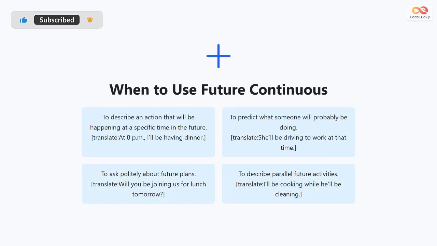The future continuous tense is used in 4 main ways. First, to describe an action that will be happening at a specific time in the future, such as, at 8 p.m., I will be having dinner. Second, to make predictions about what someone will probably be doing, for example, she will be driving to work at that time. Third, to ask politely about plans, for instance, will you be joining us for lunch tomorrow? And fourth, to describe 2 future activities happening at the same time, like, I will be cooking while he will be cleaning.